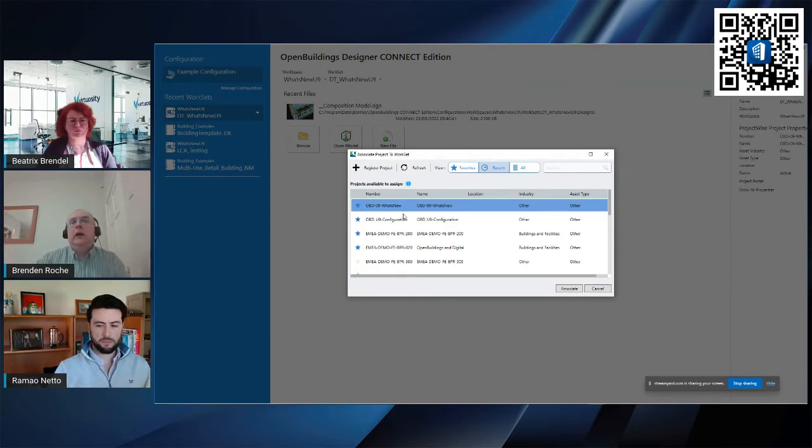And by hitting browse here, what I can do is, through the Connect client, that establishes my bona fides and links into ProjectWise 365 and connect.bentley.com, and it gives me a list of all the projects that I have access to, and I can then select the project that I'm working on and associate it with my local work set. Okay, so I can hit associate, and I've already done this, but you can see I can look at recent items, items that are favorited. So anything with a blue star has favorites.